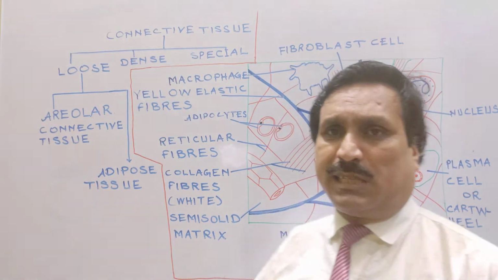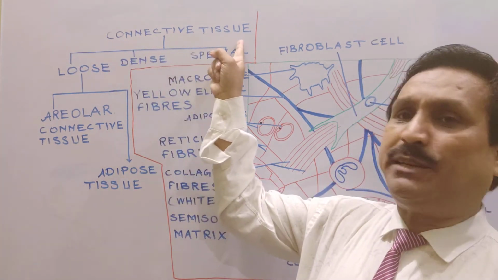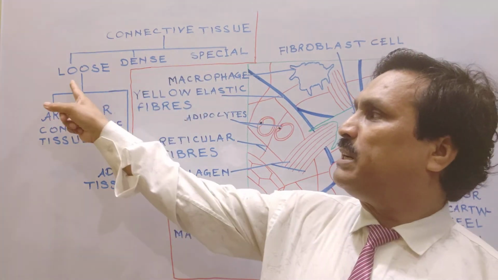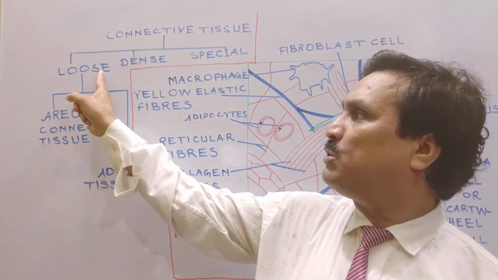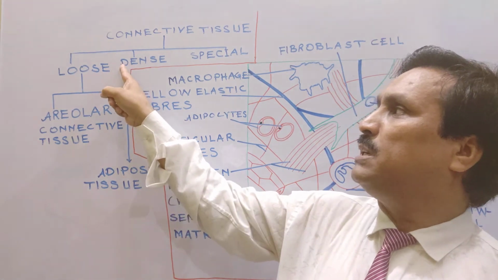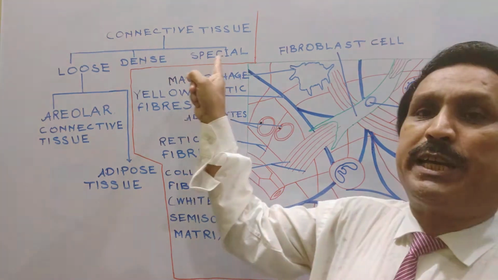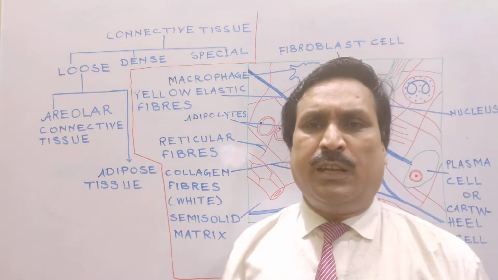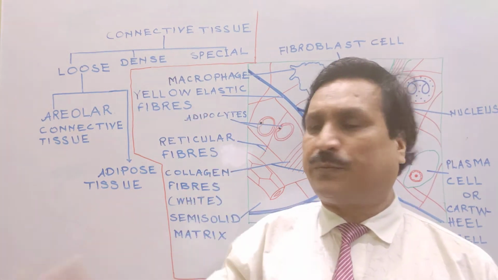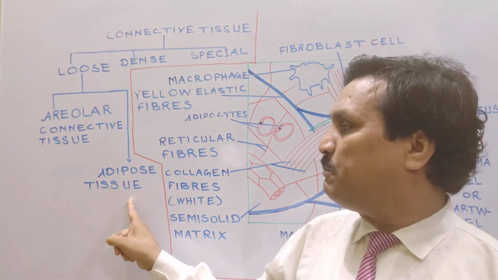Now it's time to glance upon the classification of connective tissue. Here connective tissue is written, and connective tissue is of three types. First one is loose connective tissue, second is dense connective tissue, and the third is special connective tissue. Loose connective tissue is further divided into two parts: areolar connective tissue and adipose connective tissue.